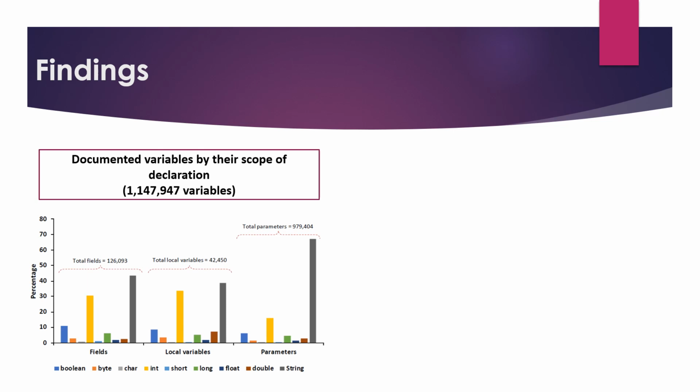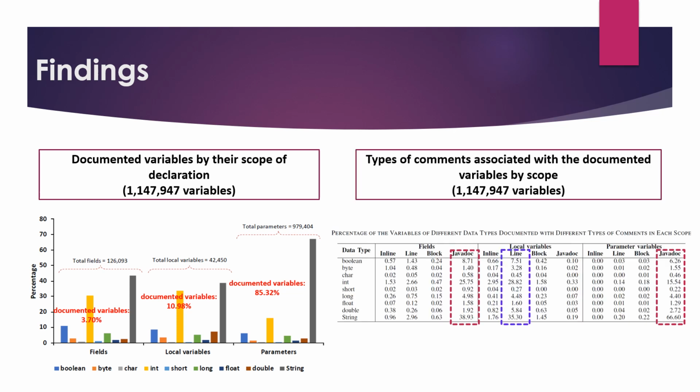We then investigated the distribution of the variables' data types and their accompanying comments in each scope. Our result shows that the variables declared in the method's parameters were more documented in their comments than those variables declared in other scopes. This might be because comments were automatically generated by Javadoc and usually mention the variables' identifiers in the comments. Finally, we showed our result about the types of the comments associated with the documented variables in each scope. Our result revealed that the vast majority of the variables declared in the fields and method parameters were documented in comments of type Javadoc, while variables declared in the method bodies were documented using line comments.